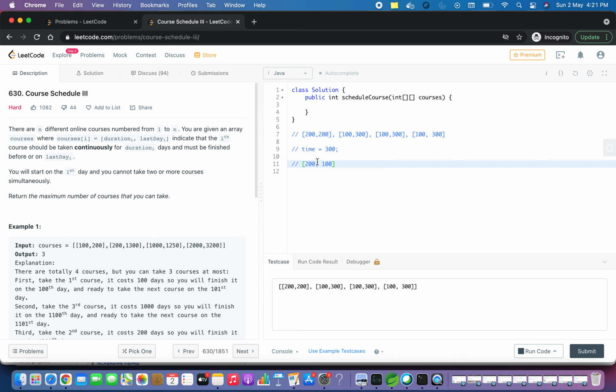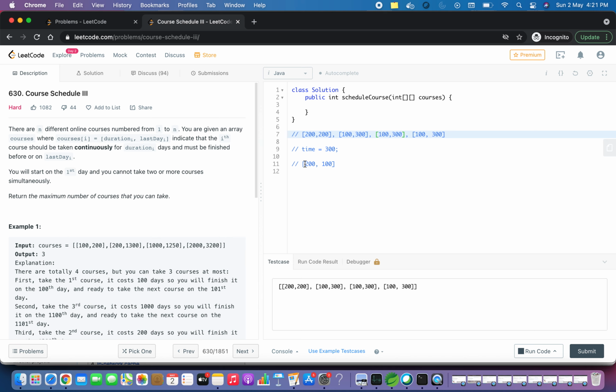I see that one course requires 200 days to complete. It will be better if, instead of completing that course in 200 days, I complete this course in 100 days, since we are only concerned about the number of courses. If I remove this 200 and take this 100, we will still have completed two courses, and we will also have 100 days left.